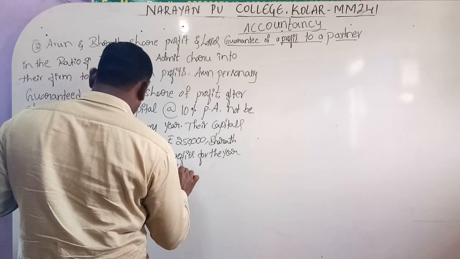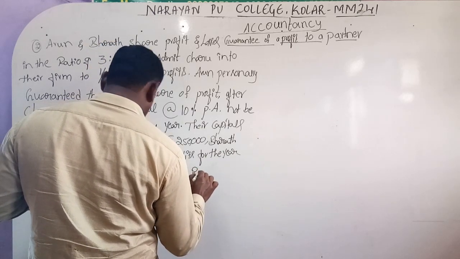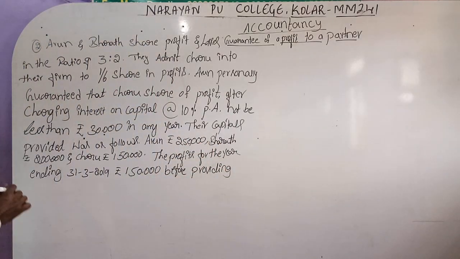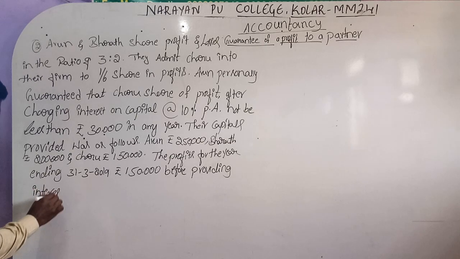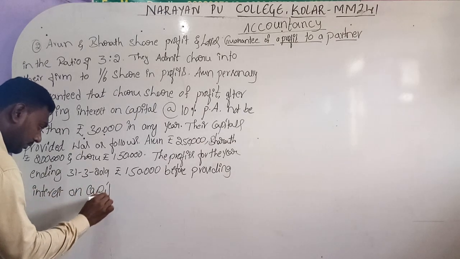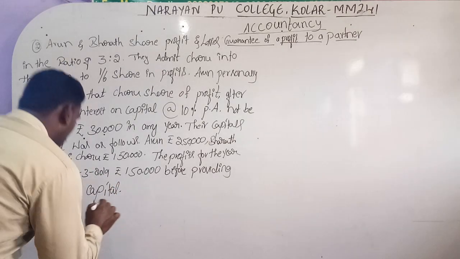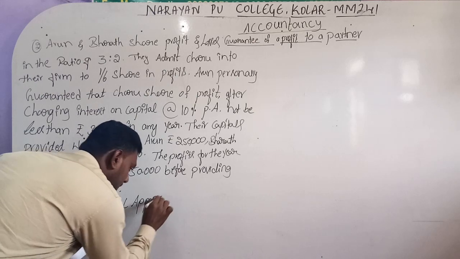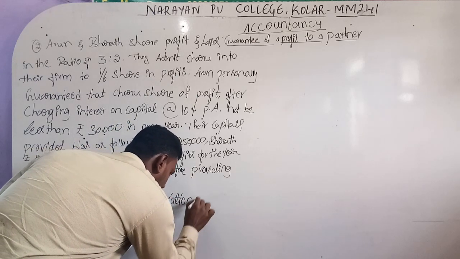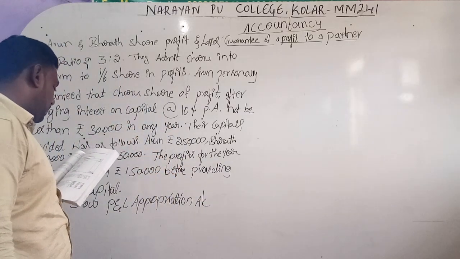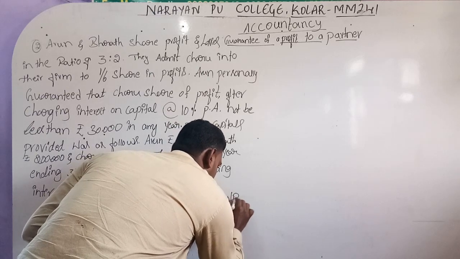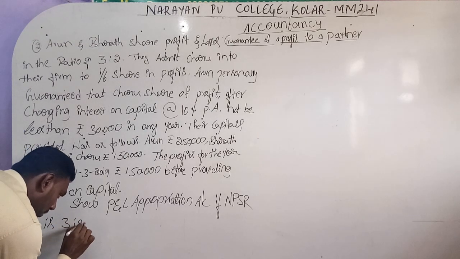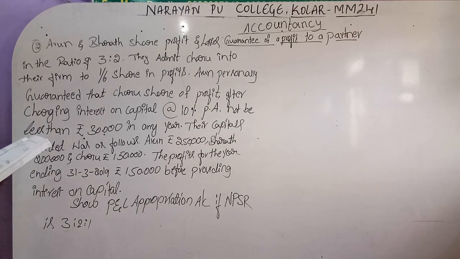Before providing interest on capital, show the profit and loss appropriation account if the new profit sharing ratio, NPSR, is 3:2:1.